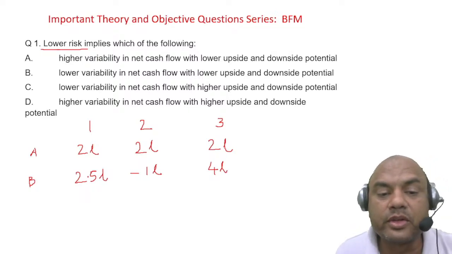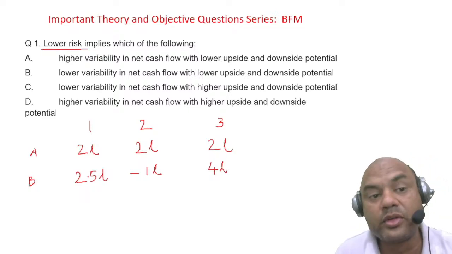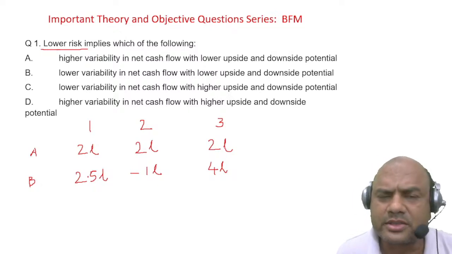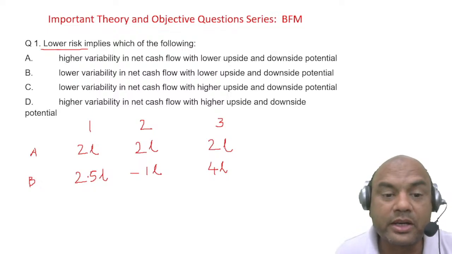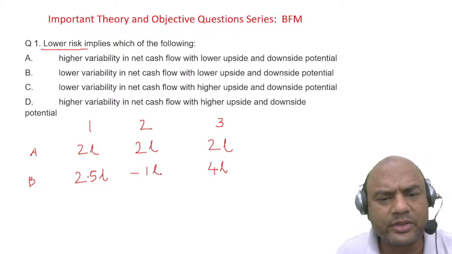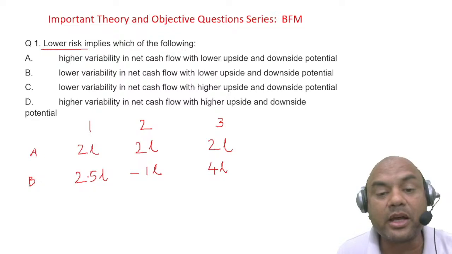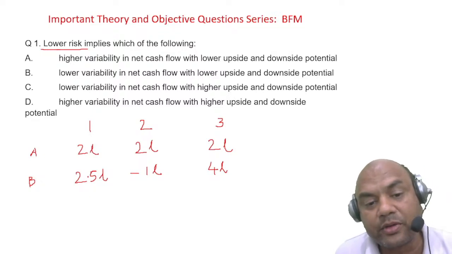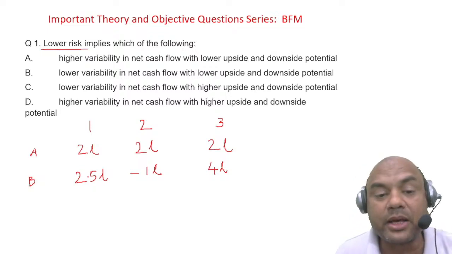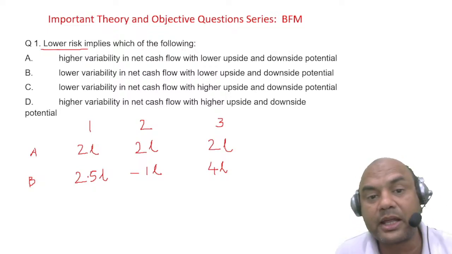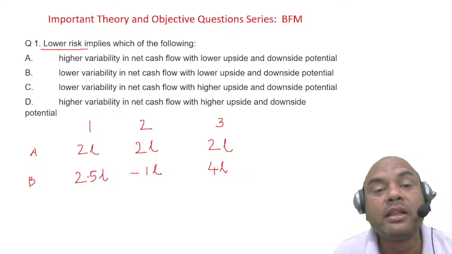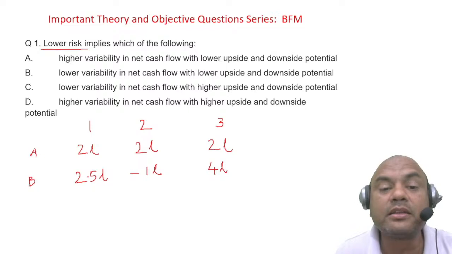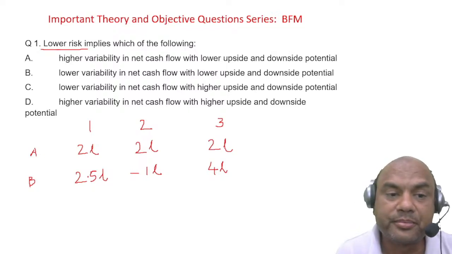So which one will you invest in? Here I'm not talking about that. Somebody might be a riskier person, liking the risk. So somebody might say, oh, I'll invest in this. Why? Because I'm getting 4 plus 2.5, so I'm getting 6.5. Losing this 1 lakh, but I can buy the insurance over here. By that I can save it. Somebody might be liking to take the risk. But generally what happens?